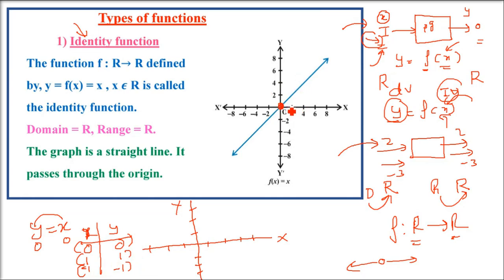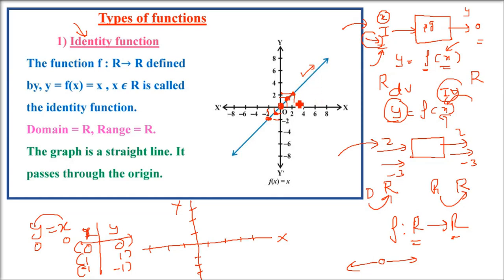So we have (0, 0). Now (1, 1), I am plotting x distance 1, y distance 1. Now (-1, -1). Then (2, 2). If you put 2, you'll get 2 because y is equal to x. It's an identity function. Similarly, for -2, -2 will come. Whatever you put inside, you get the same thing. Now you have to make a line from here. This blue line passes through all these points, and this is the graph.